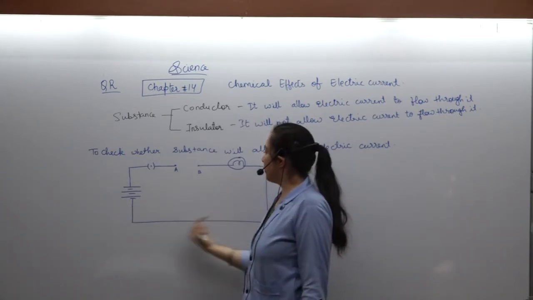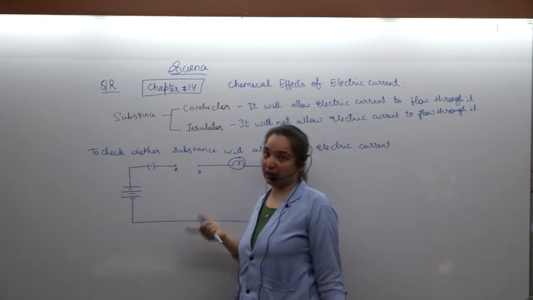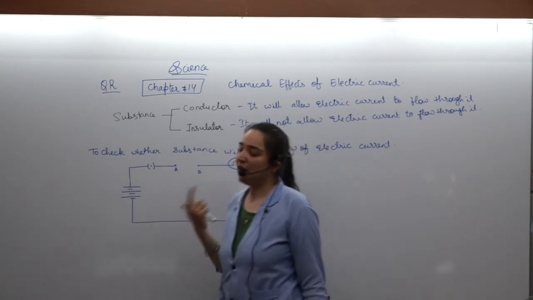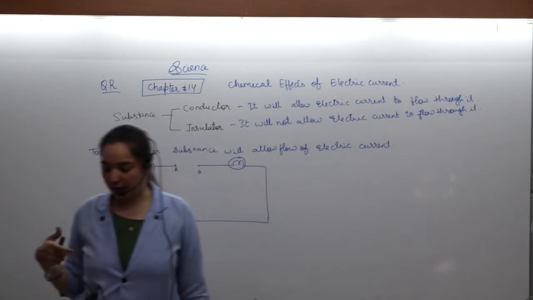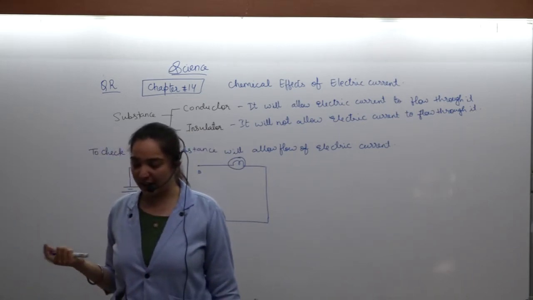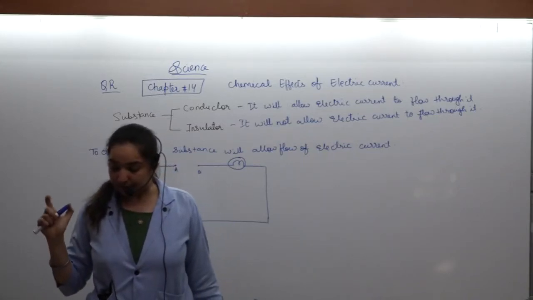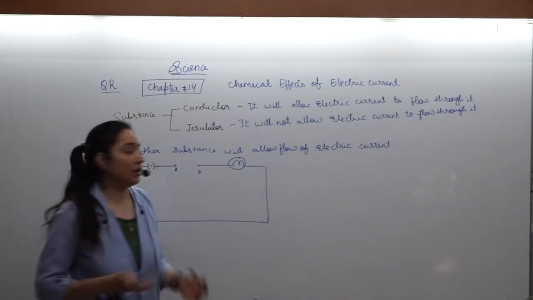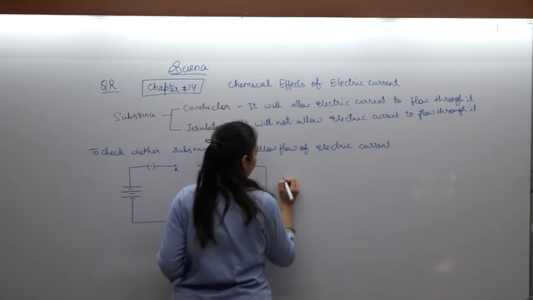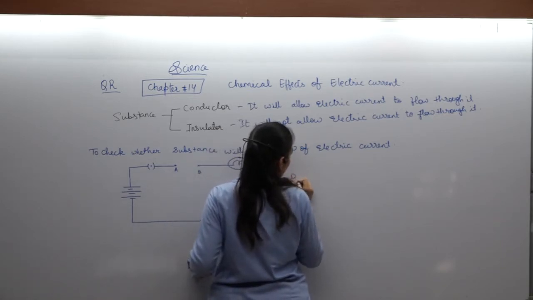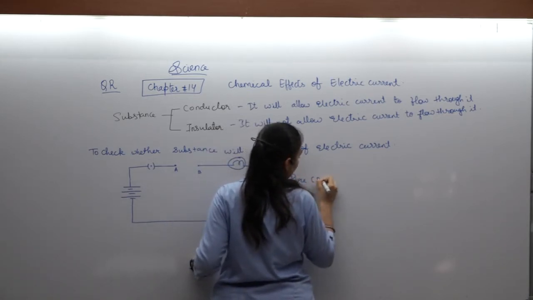If it will allow the flow of electricity, then it is a conductor, and if it does not allow, then it is a non-conductor. If we see, then there are some conclusions that pure water is a non-conductor of electricity. Pure, or you can say the distilled water.